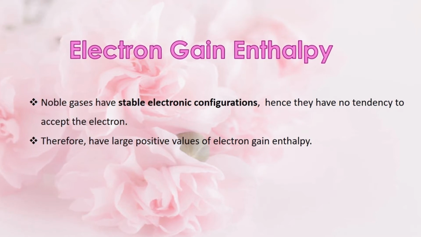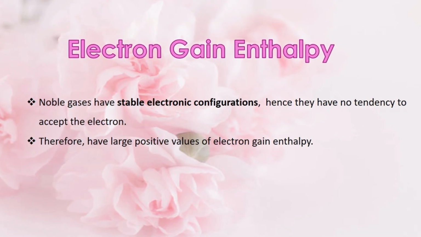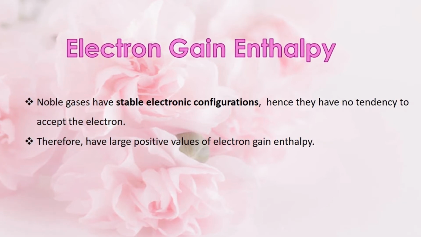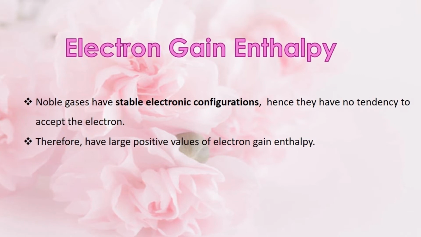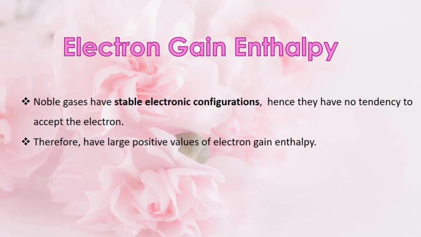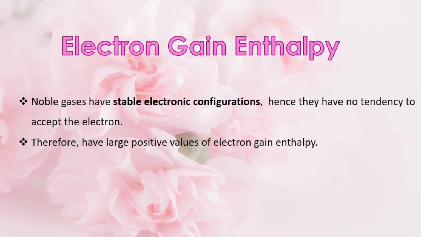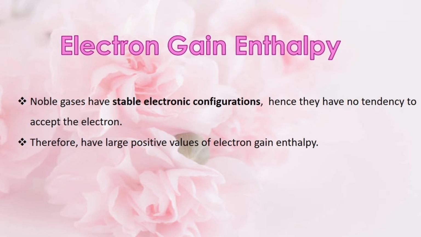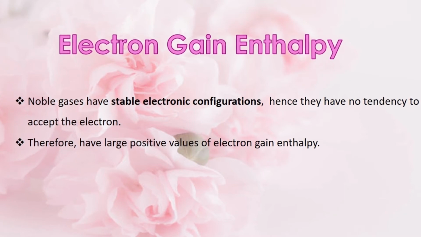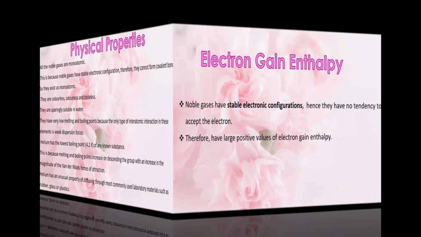The next atomic property that we are going to discuss is electron gain enthalpy. Electron gain enthalpy can be defined as the enthalpy change when an electron is added to an isolated gaseous atom. Noble gases have completely filled orbitals. Hence, they have stable electronic configurations. So, they will not show any tendency to accept the incoming electron. If you add an electron to a noble gas, its stability decreases. So, they will have a large positive value of electron gain enthalpy.